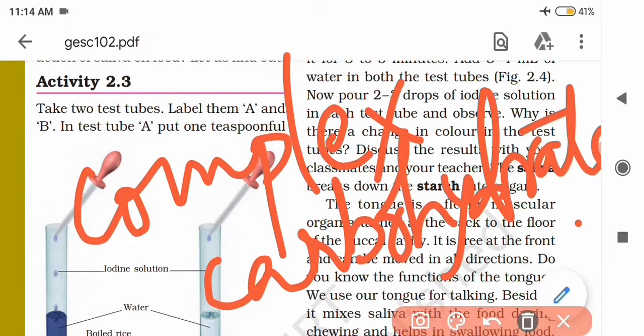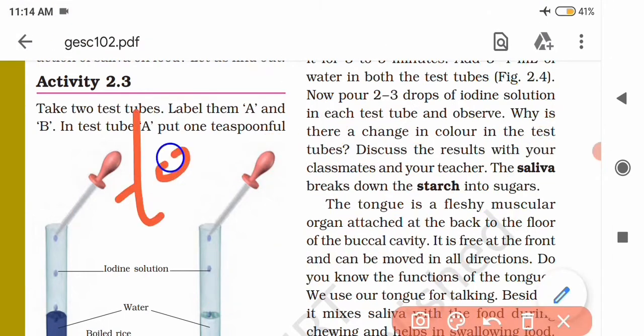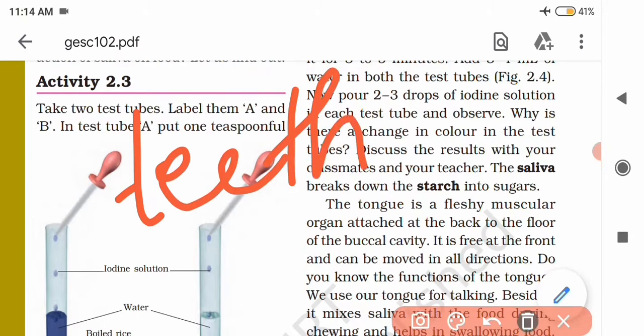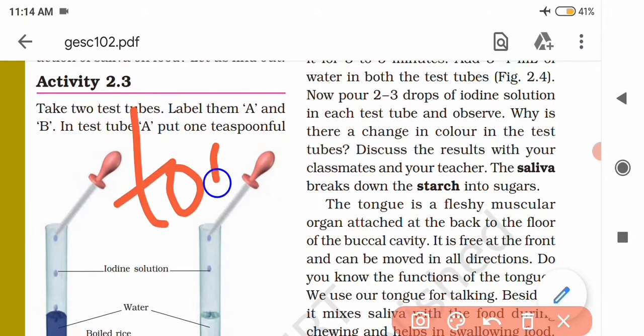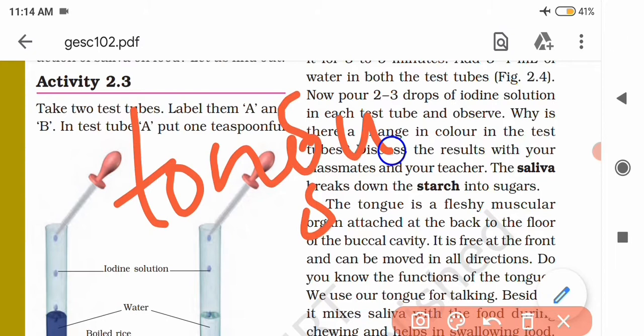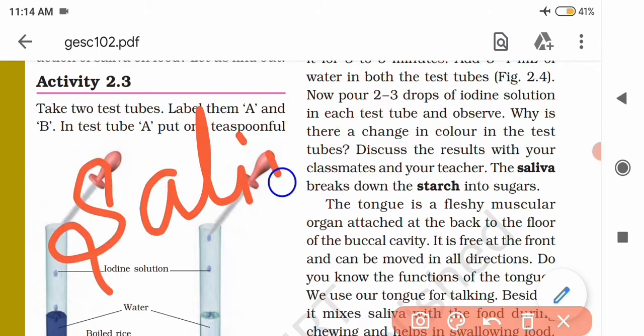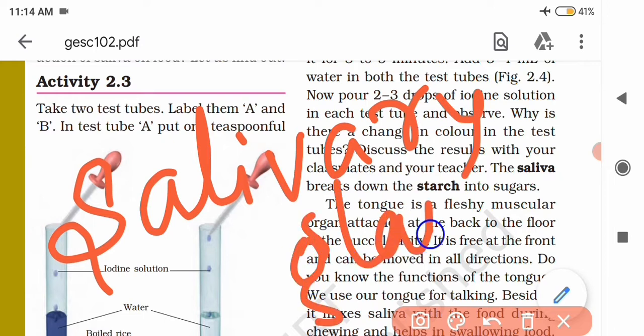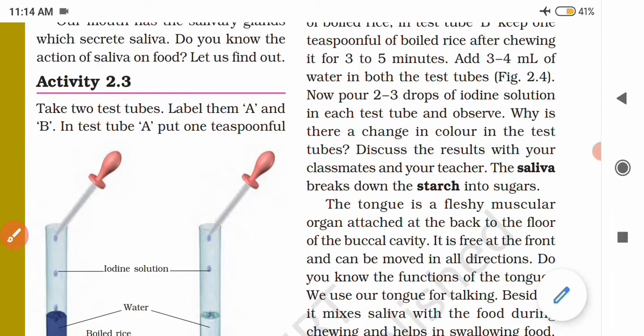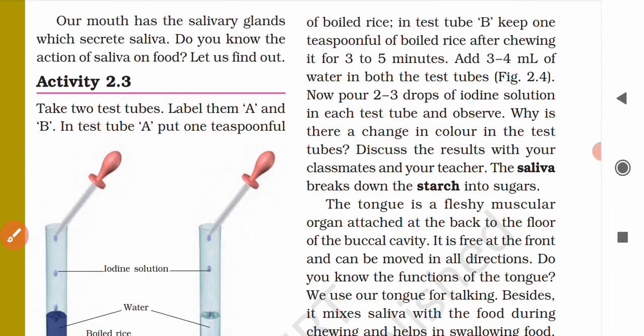These are teeth, then the tongue, then the salivary glands. These three important organs are present in our buccal cavity, or say the mouth.